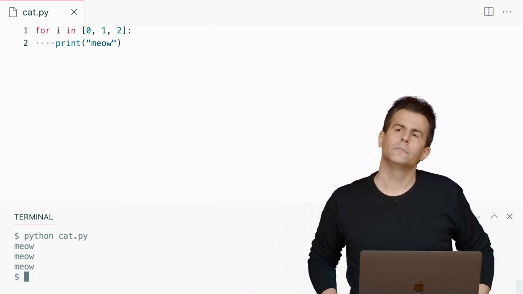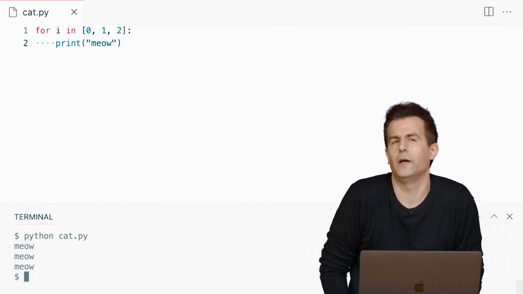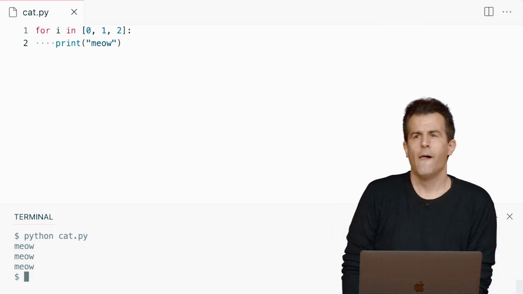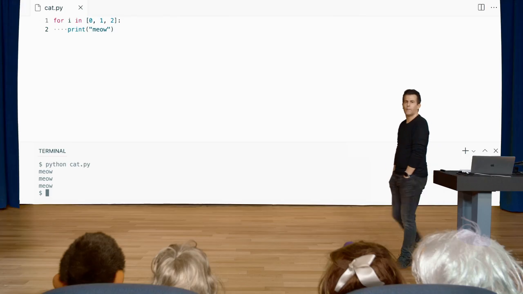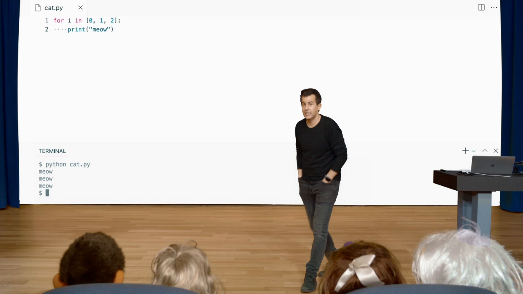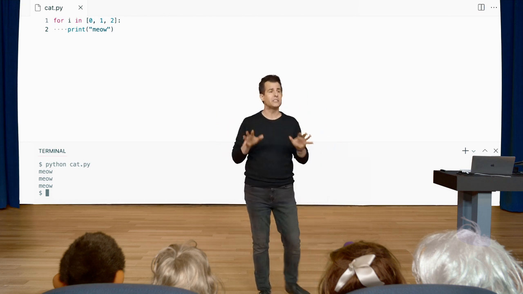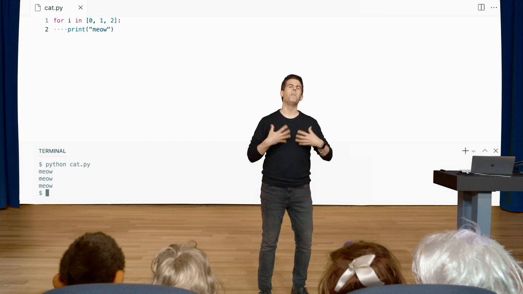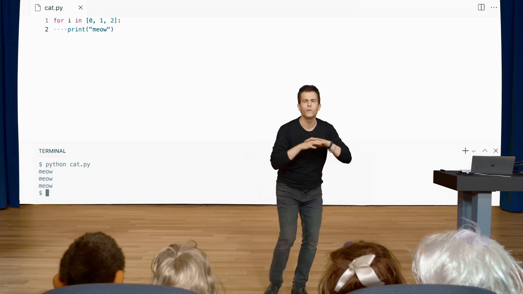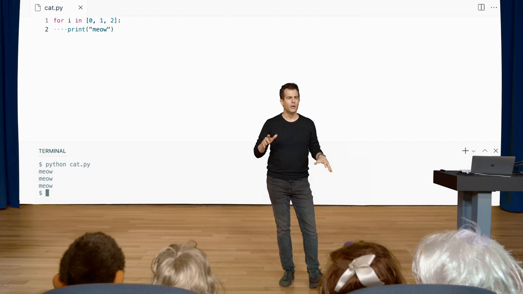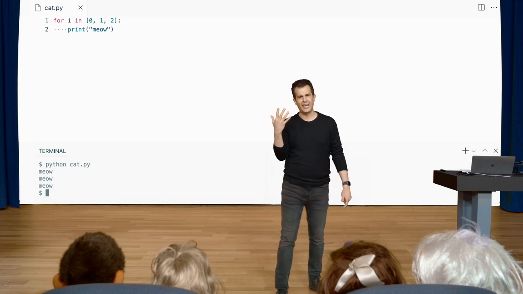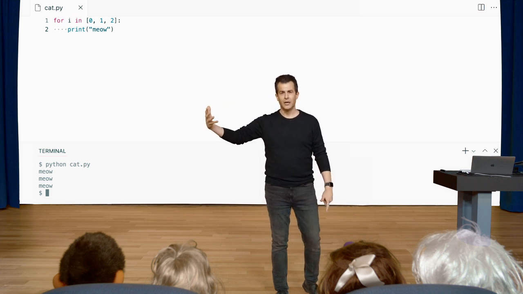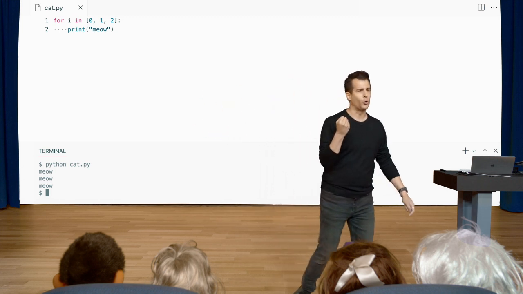But to my constant point about correctness not necessarily being the same as design, in what sense is this program perhaps poorly designed? It seems to work. It meows 3 times. But why might this not be the best way to solve this problem? Even if you've never programmed before, again, think about corner cases, things that may or may not happen. Think about extreme cases that really test the quality of this code.